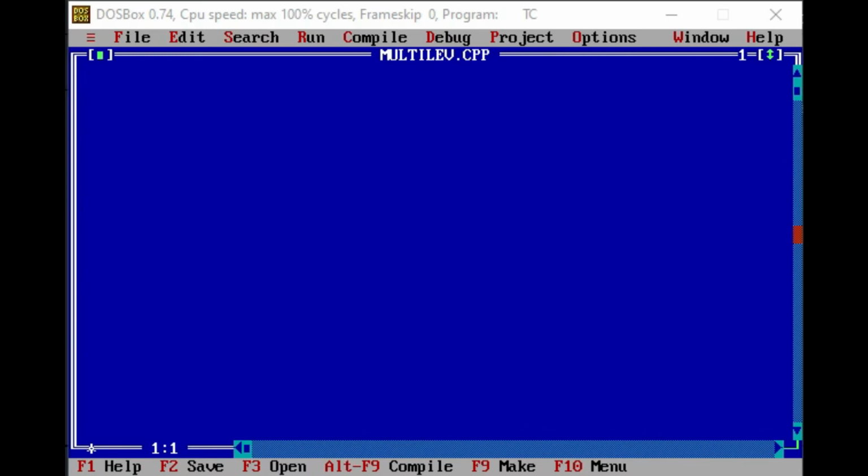Now let's see the program for multi-level inheritance. As we have discussed earlier, in multi-level inheritance there are multiple levels in which the properties are inherited from one class to the other class. Then again in turn that base class has the properties of another base class. So there are three levels. We can have multiple classes, but for the sake of simplicity here we are going to take only three classes. When there are two classes that is single inheritance. For multi-level inheritance we need a minimum of three classes, or we can have more than three.